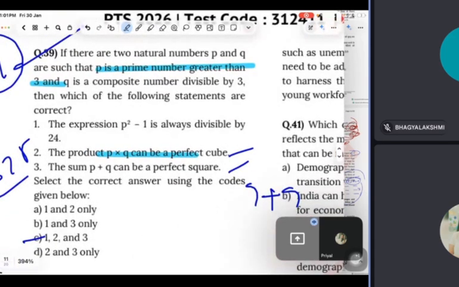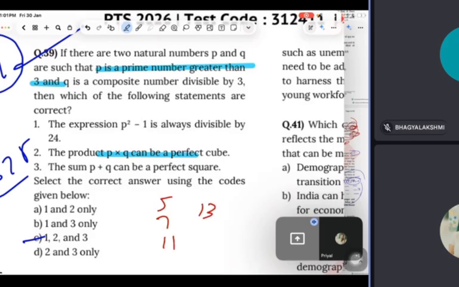If two natural numbers P and Q are such that P is a prime number greater than 3, and Q is a composite number divisible by 3, then which of the following statements is correct? See guys, now listen. P is a prime number greater than 3, so it means 5, 7, 11, 13 like that.